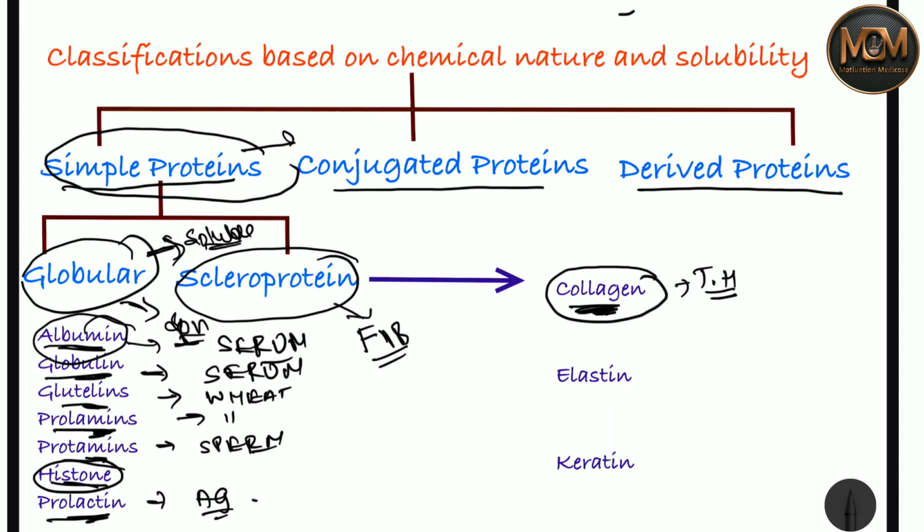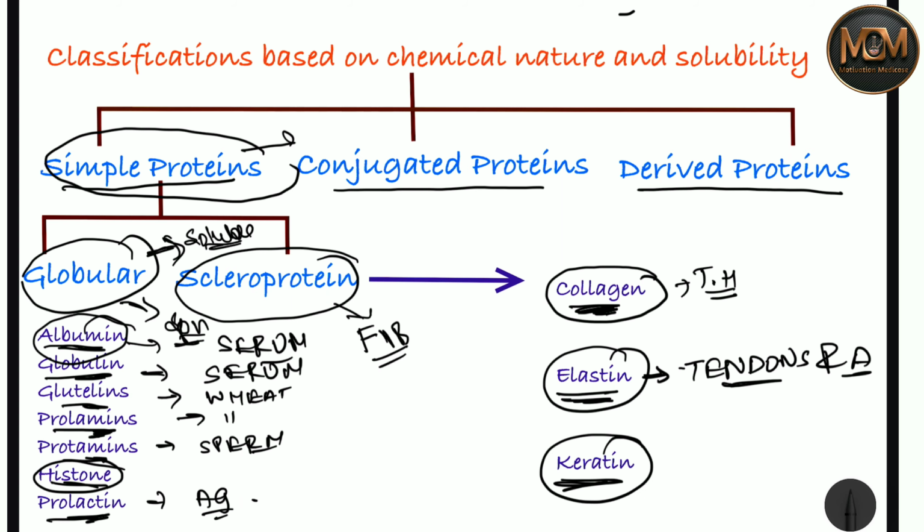Now let's talk about elastin. Elastin is found in tendons and arteries. Now let's talk about keratin. You are very familiar with keratin, I think you have heard about it many times. It is found in skin and hair. So this was all about the simple protein.